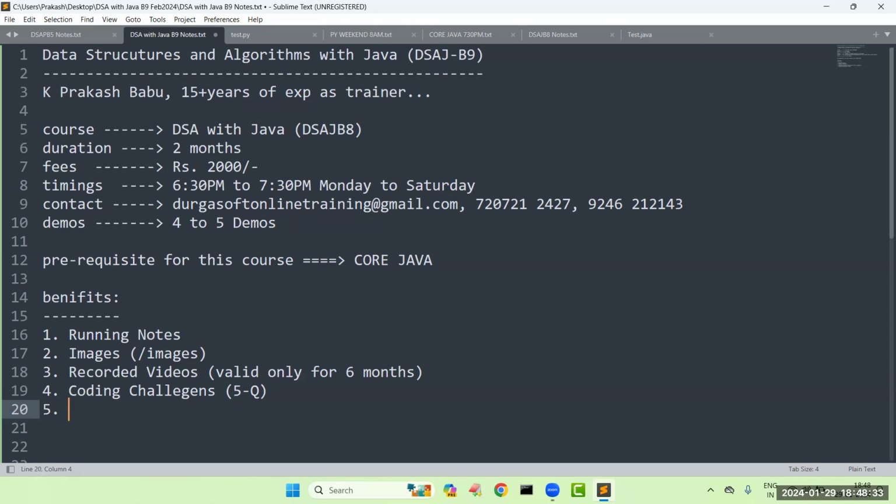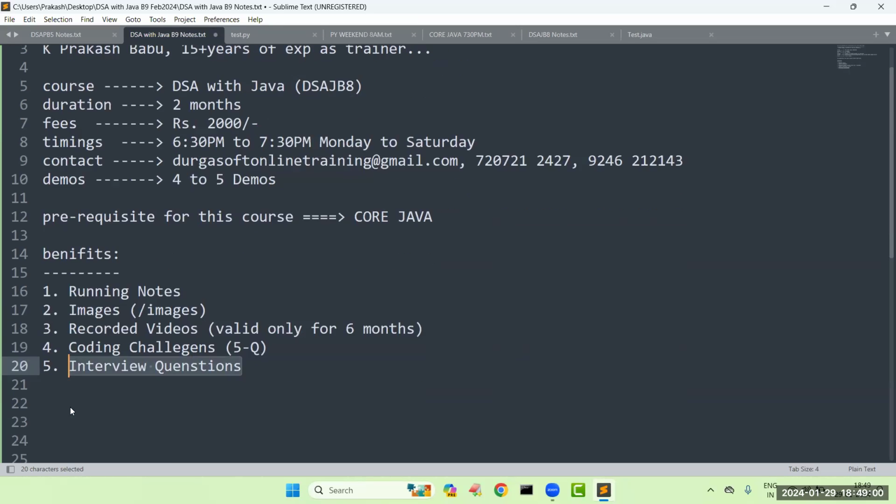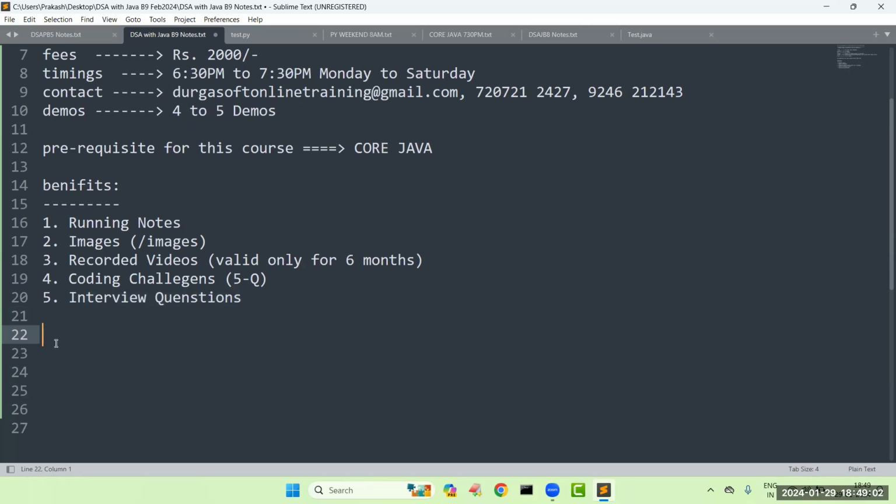Next, even I'm preparing interview questions also on these data structures. We are going to share these interview questions for you with the help of material as well as videos also. Don't expect these interview questions at the very beginning. I will share after completion of our course, because it is still under preparation, not yet completed.